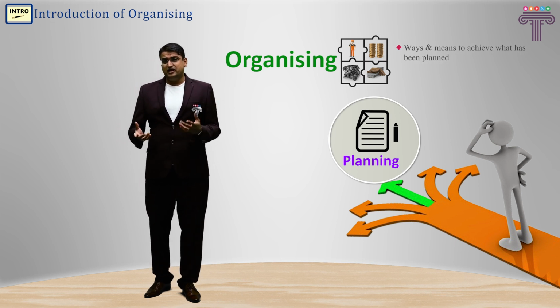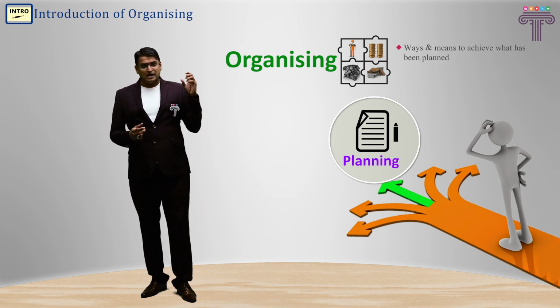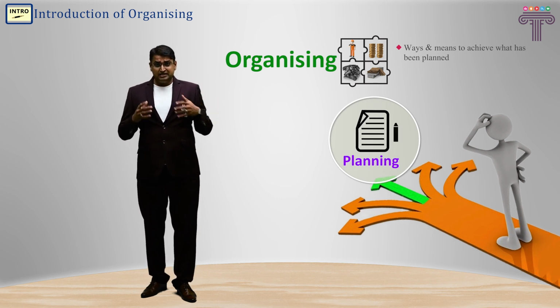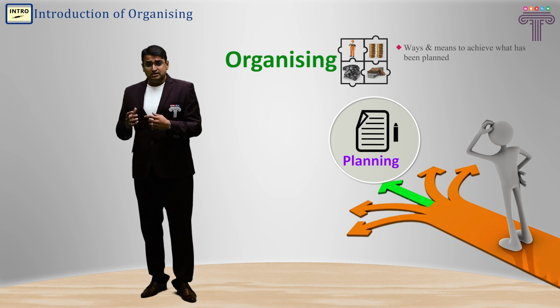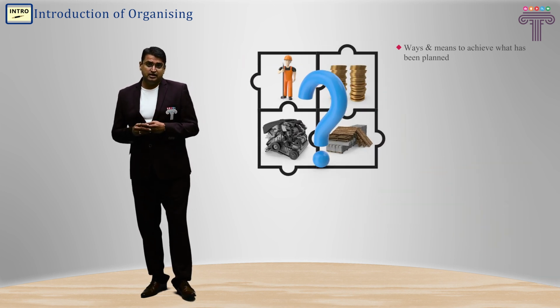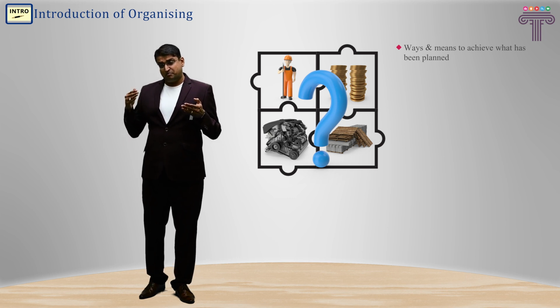They comprise various steps. First, as the plan is laid down, in organizing they find the ways and means. How do they find the ways and means? First, they identify what resources are needed to achieve the planned objective.